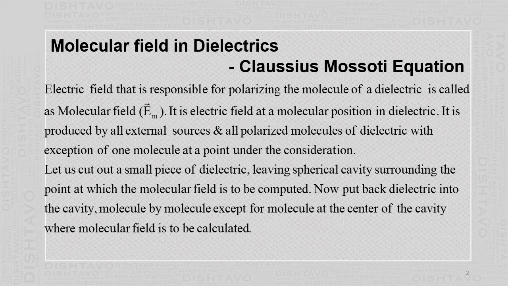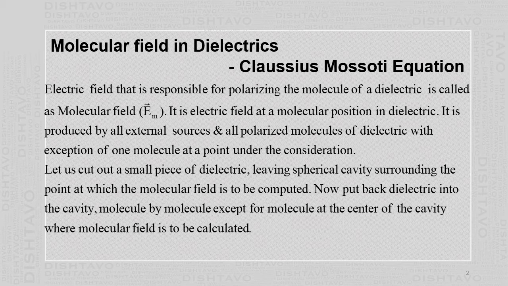So in the dielectric, there is an electric field due to the external source and also an electric field due to the dipoles of the molecules, which also means that the molecular field is the electric field at a point due to the external electric field as well as the electric field produced by all other molecules except the molecule which is there at that point. So this is what is called the molecular field in the dielectric.